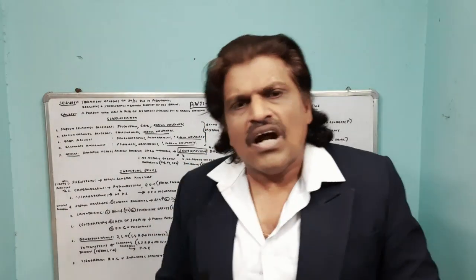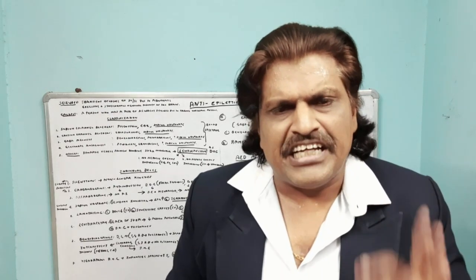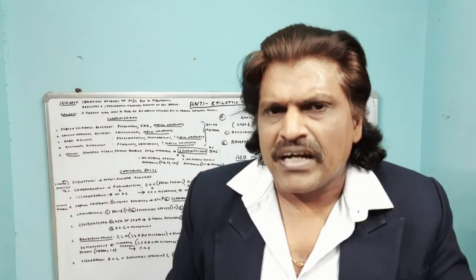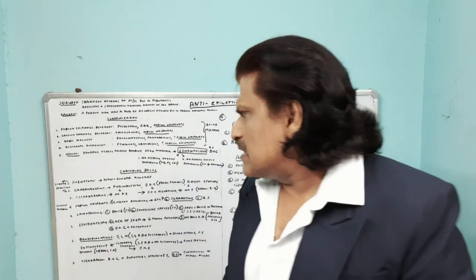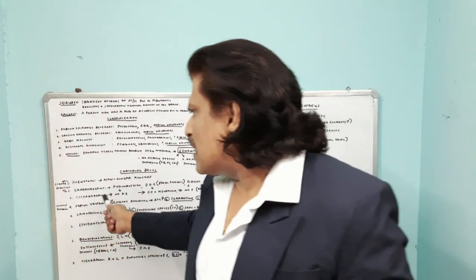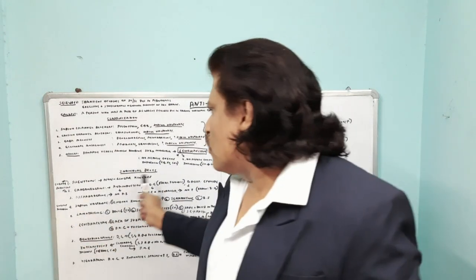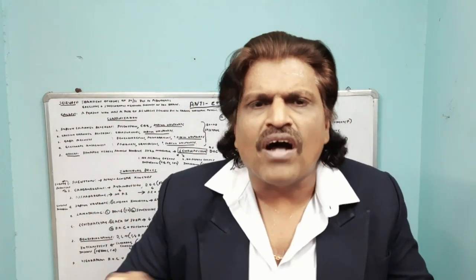Right. Now having understood the anti-epileptic drugs placed in all these 5 broad categories, let's see the most important points of each drug, which are really important and exciting for clinical practice. Let's start with phenytoin. As I said, phenytoin and carbamazepine are enzyme inducers. What is the point which we need to know about phenytoin? One of the important points is that unlike other drugs, it follows non-linear kinetics. Very, very important. Phenytoin follows non-linear kinetics.